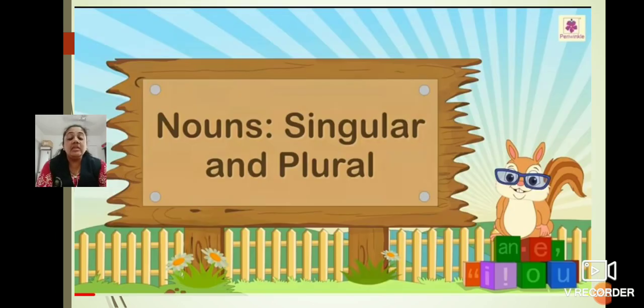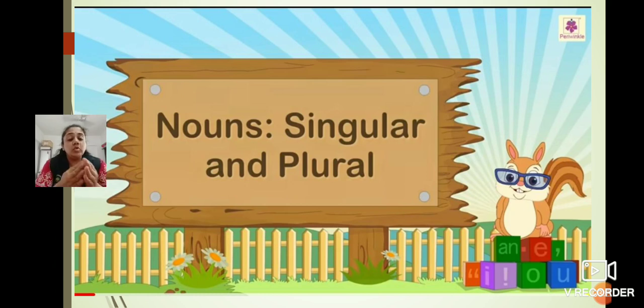Yes. Now children, we are going to start the lesson nouns, that is singular and plural. First of all, tell me what is meant by noun. Yes children, the naming words are called nouns. They may be the name of a person, place, animal, or thing, they all are nouns. Okay? Children, now the nouns are of two types, singular nouns and plural nouns.